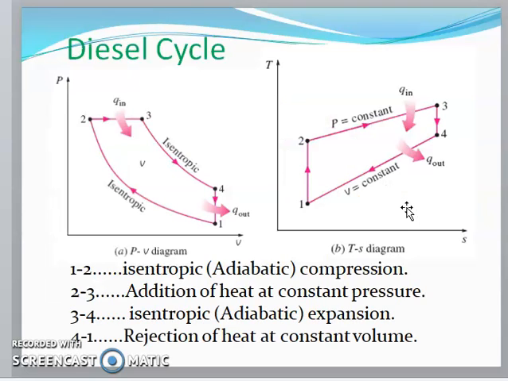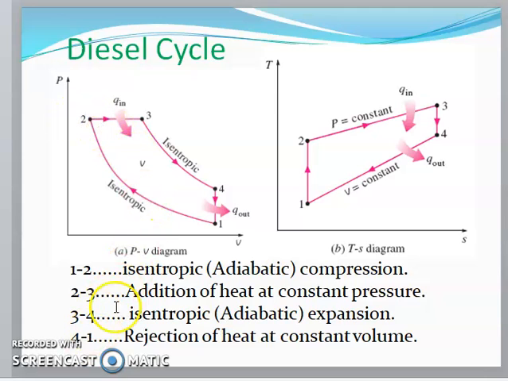Next, this is the PV diagram and TS diagram for the diesel cycle. Process 1 to 2 is isentropic, adiabatic compression. Process 2 to 3 is addition of heat at constant pressure, P2 equal to P3.